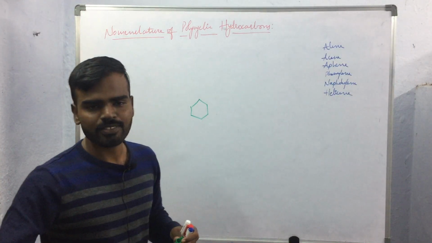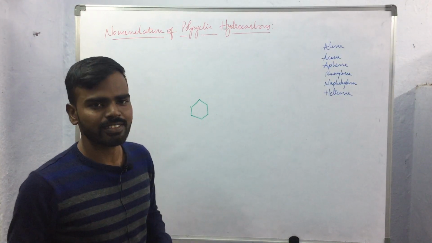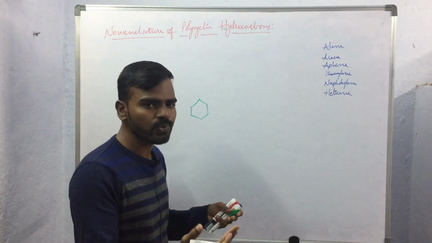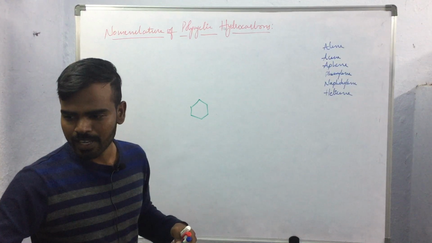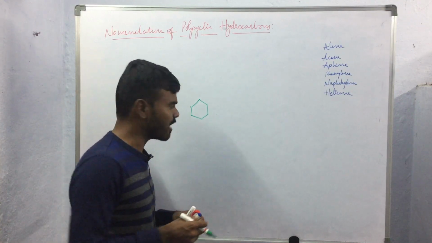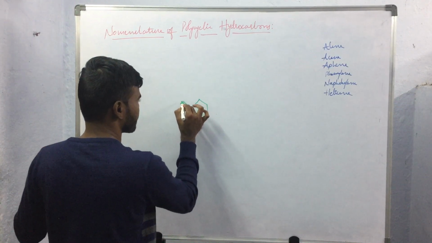And as we have seen in previous cases, the number of benzene rings that are fused to form that kind of helical structure will be used as the prefix.